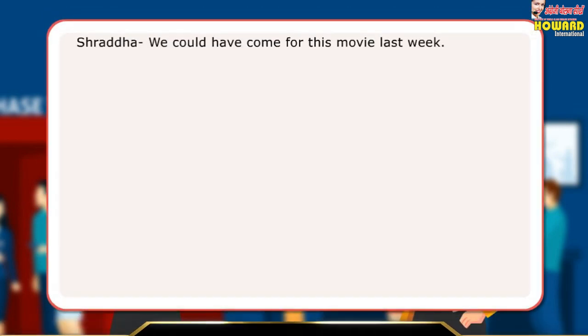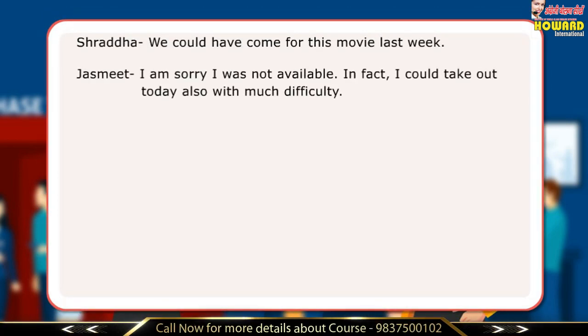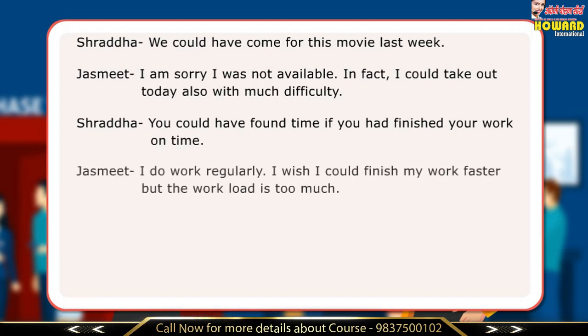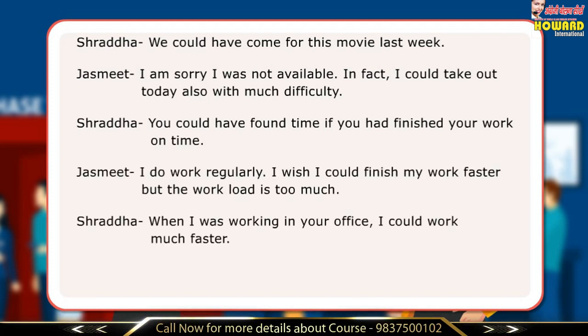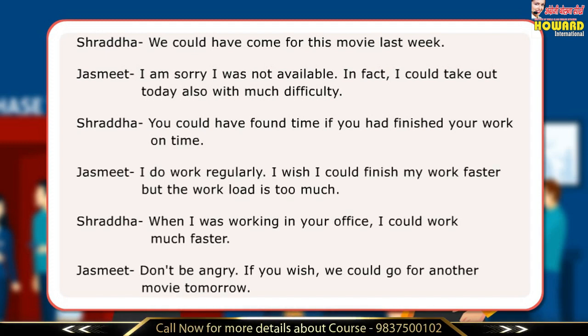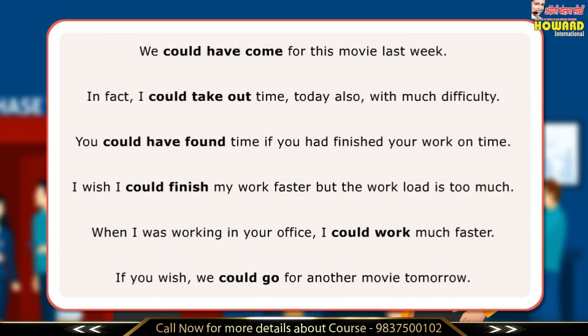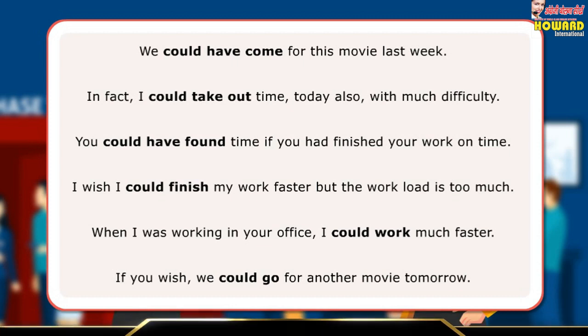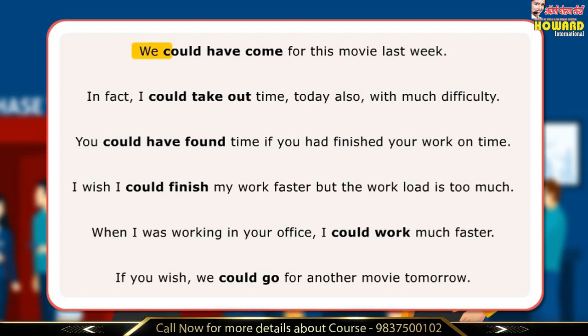In the conversation, Shraddha and Jasmeet have spoken of ability and possibilities, both past and future, using could do and could have done. Here are some examples of sentences with could do and could have done. We could have come for this movie last week.